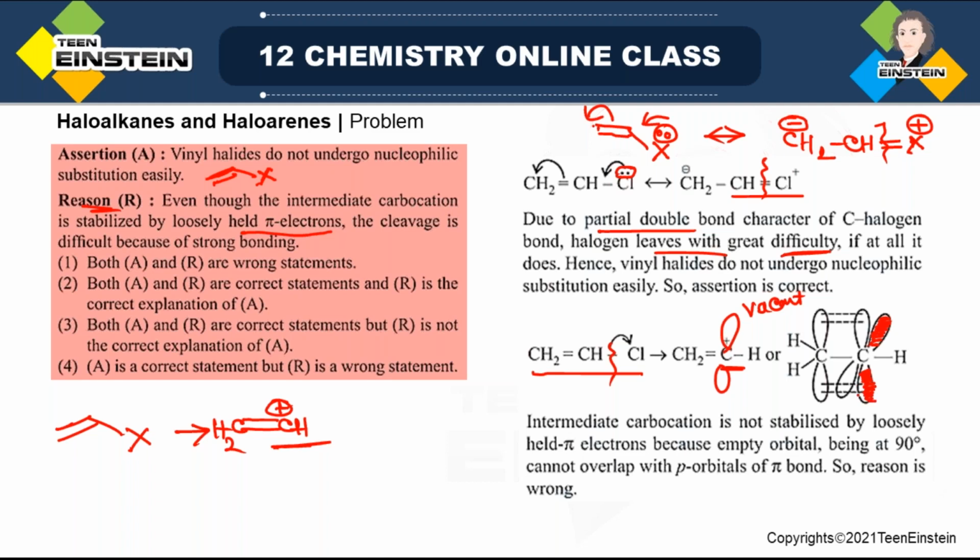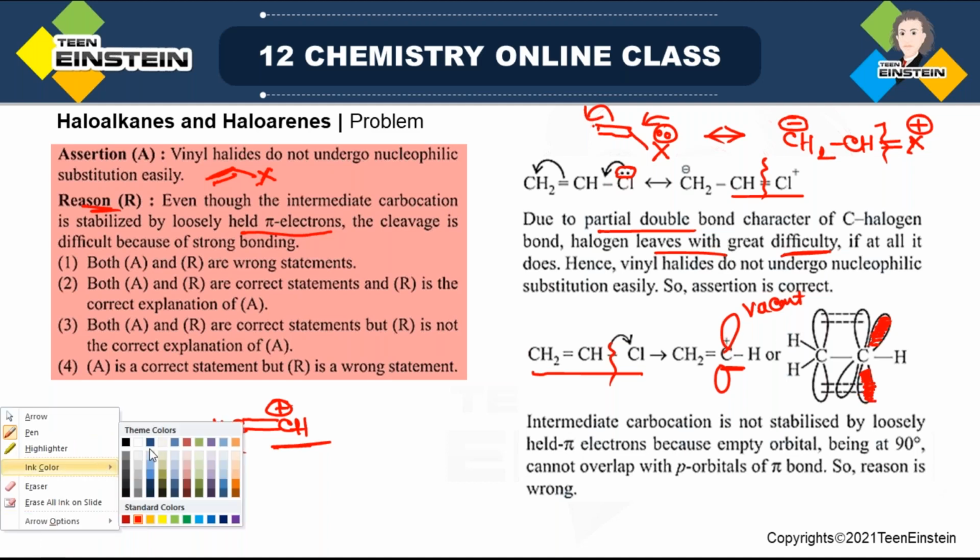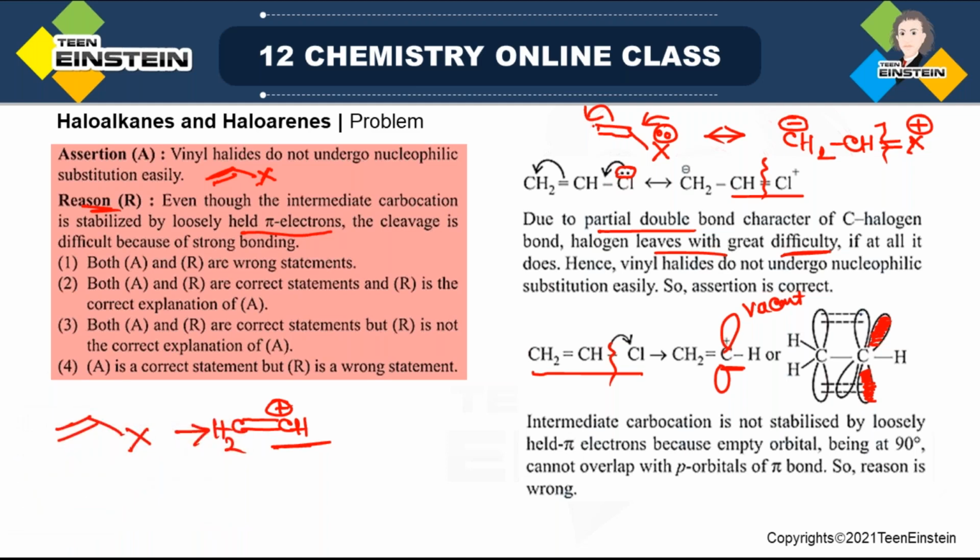And the other pi orbital is also shown here, which I am drawing in blue. This pi bond is already present in the molecule. This is sigma, this is pi. So the first is the pi bond already present in the molecule, and this is the vacant p orbital.